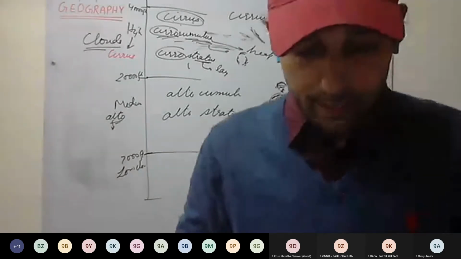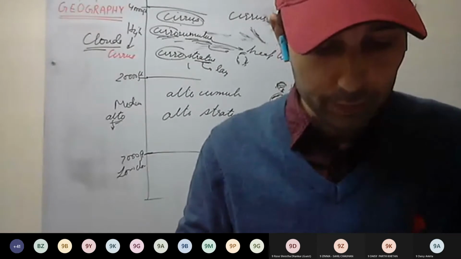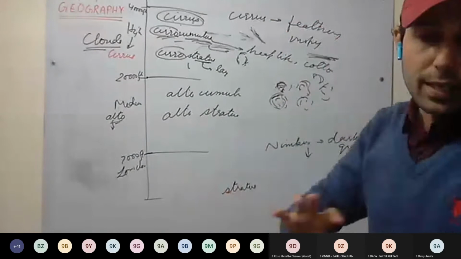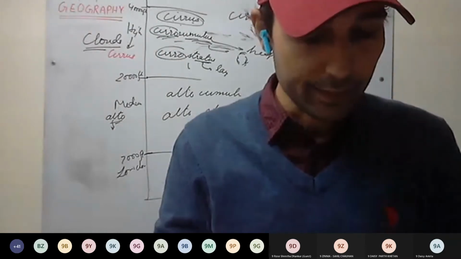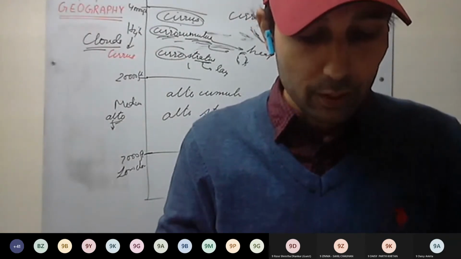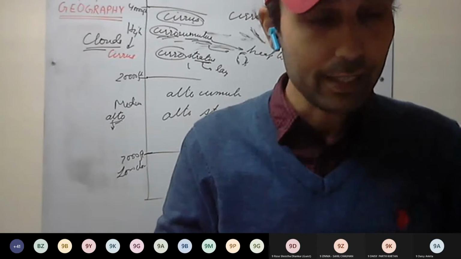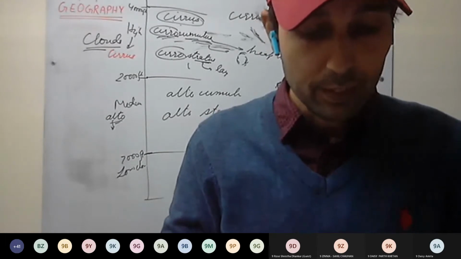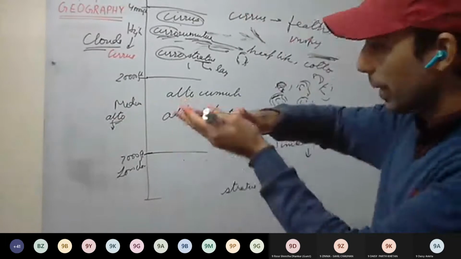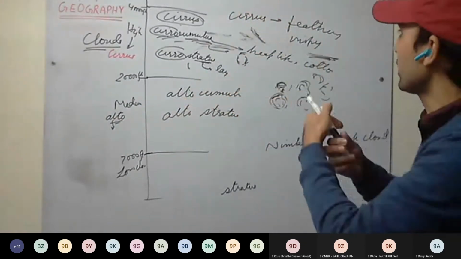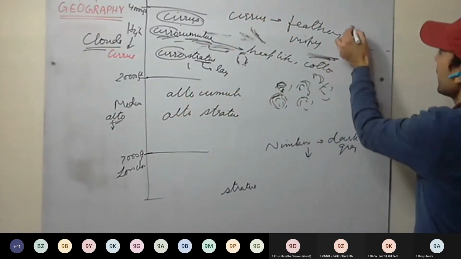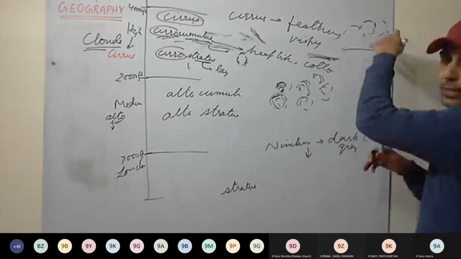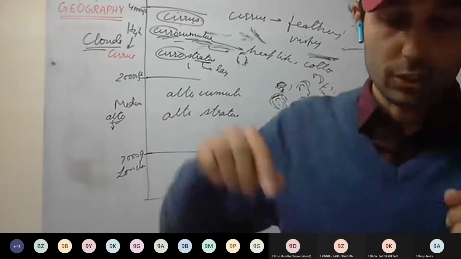So you can see this stratus, then see cumulonimbus. Cumulonimbus has a feather-like structure again, and nimbus, a little bit grayish, is there. These are cumulonimbus. Cumulus clouds you can see quite shaped. In figure 14.2 you can see the feather-like structure. A flat base is there with a puffy top like this. So flat base, then you can see these rounded structures. If a flat base is there, it is cumulus.